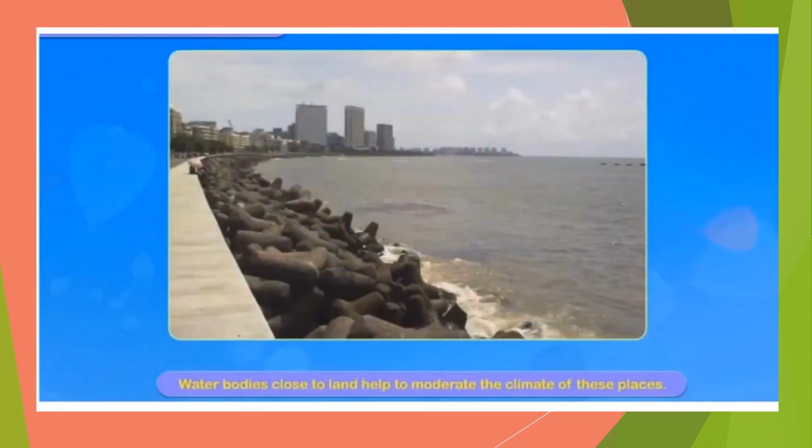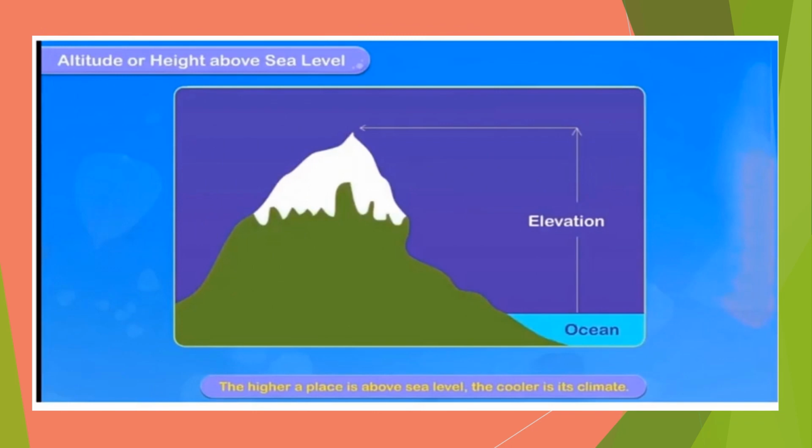The slow moving air from the land to the sea during the night is called land breeze, and during the day, the slow moving air from the sea to the land is called sea breeze. The places near the sea or water bodies have a moderate type of climate. They have moderate summers and pleasant winters.